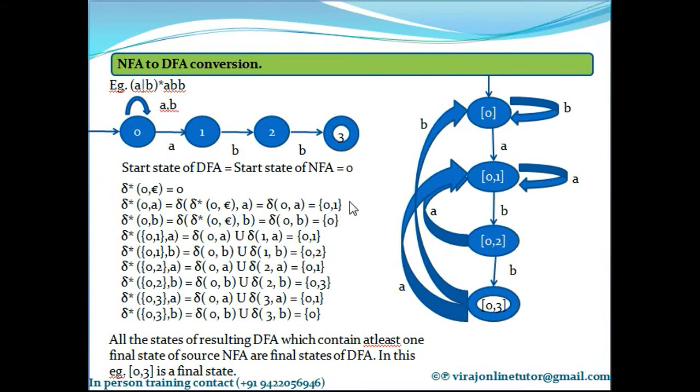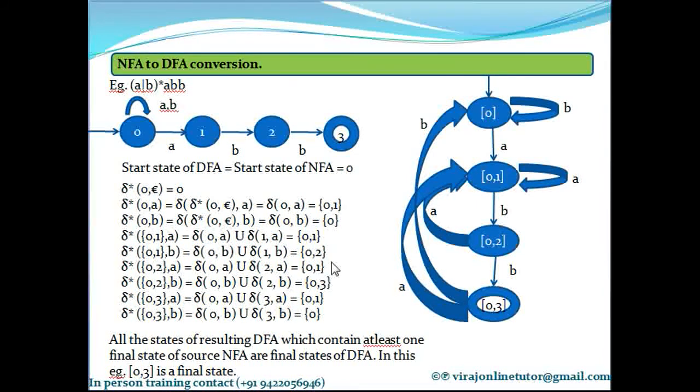Now let's compute delta asterisk of 0 comma 1 on B. It is equal to delta of 0 on B union delta of 1 on B. So what is delta of 0 on B? 0 on B goes to 0, so write that 0 here. Union delta of 1 on b. Delta of 1 on b is 2, so write that 2 here.